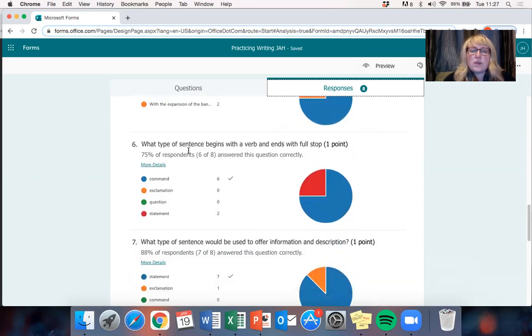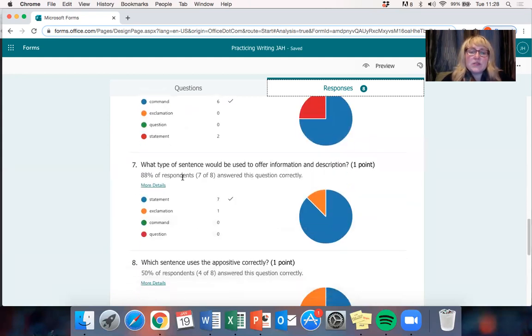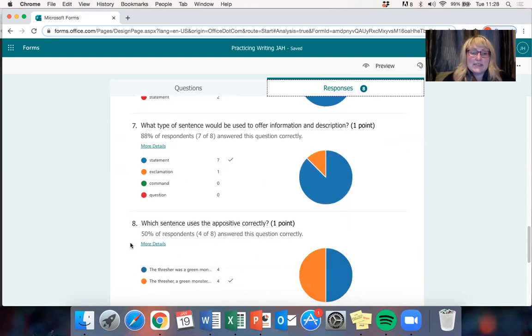Number 6, what type of sentence begins with a verb and ends with a full stop? The correct answer here is a command. A command sentence, and I'll look at that in more detail when I go through the rest of the PowerPoint. Number 7, what type of sentence would be used to offer information and description? The correct answer there is statement. So well done those of you who got that correct. If you didn't, make a note of it. It's just a general sentence. Your everyday, basic sentence is a statement.